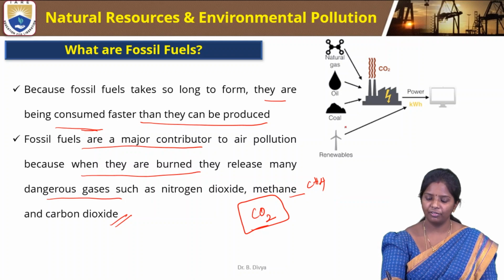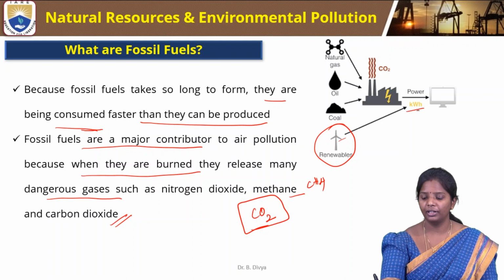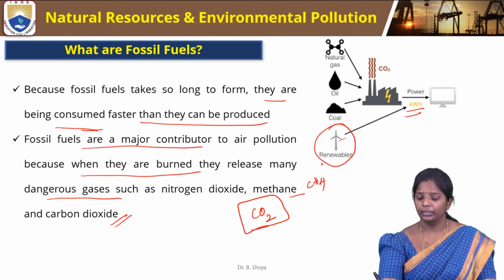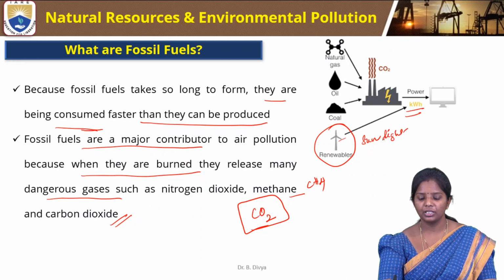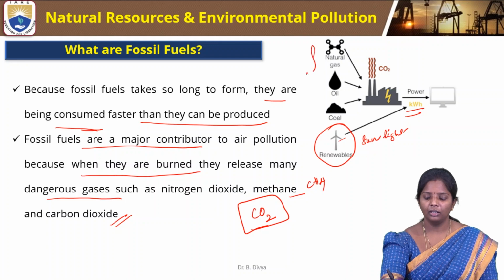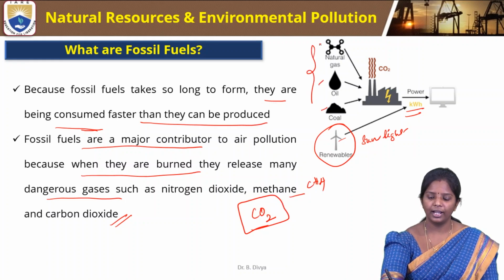For example, renewables convert wind energy into power directly, or heat or sunlight into power directly. But what happens when non-renewable energy resources like coal, oil and natural gas are used?